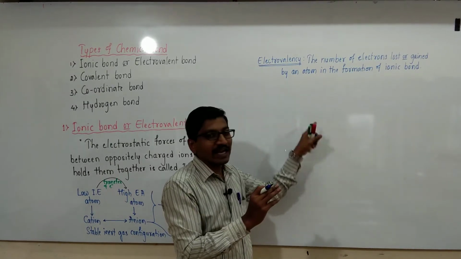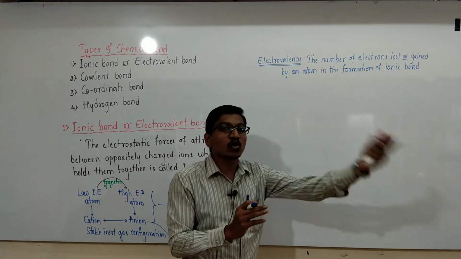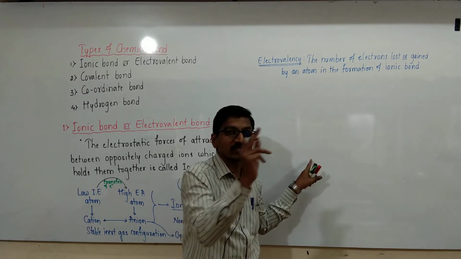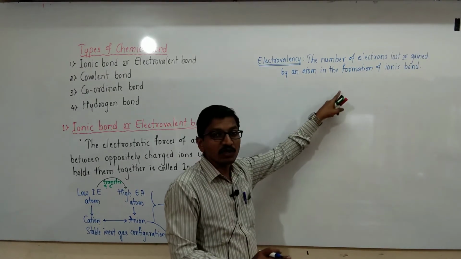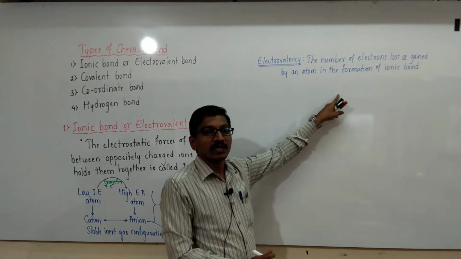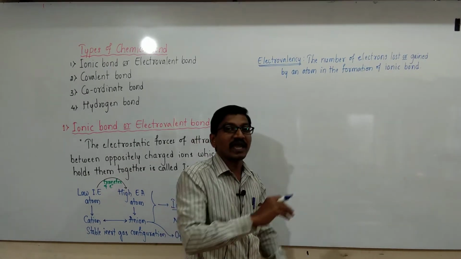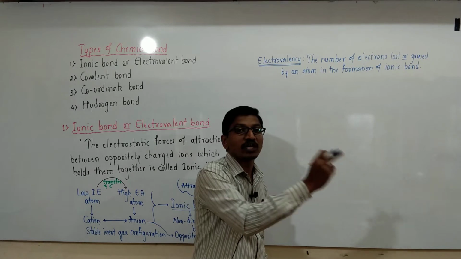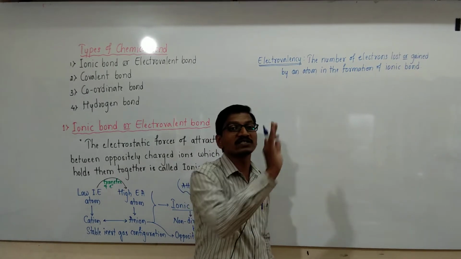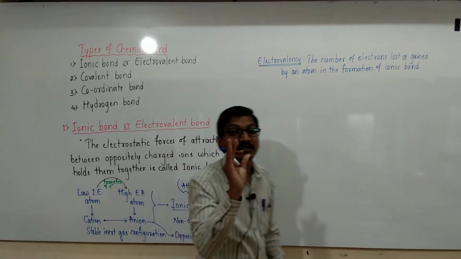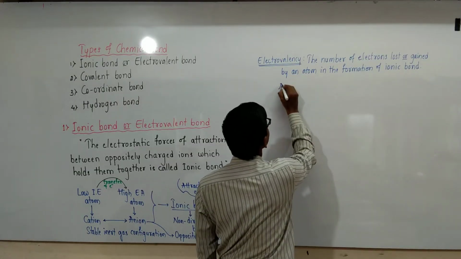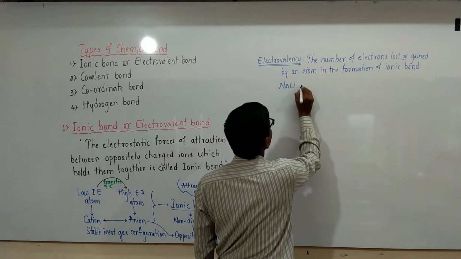If one electron is lost during the formation of ionic bond, the electrovalency of that atom is 1. If one electron is gained during the formation of ionic bond, the electrovalency of that atom is also 1. For example, let us consider NaCl.